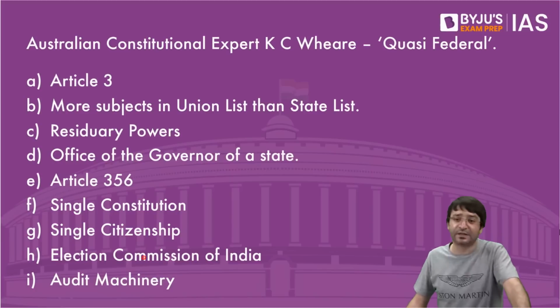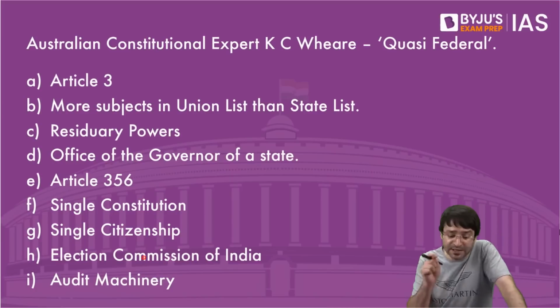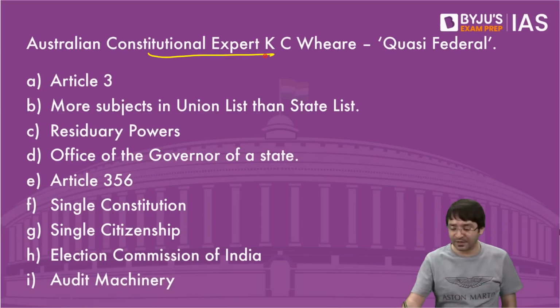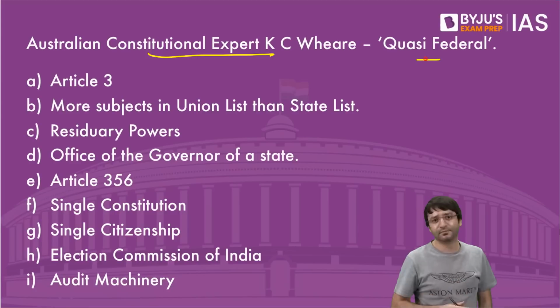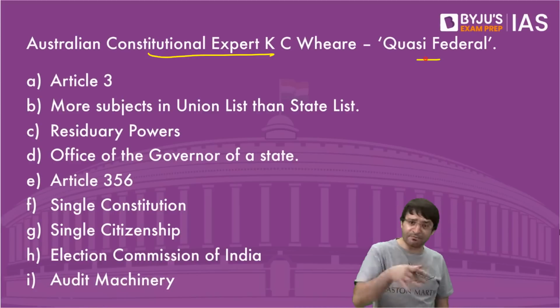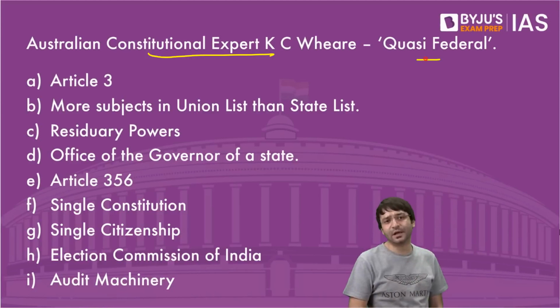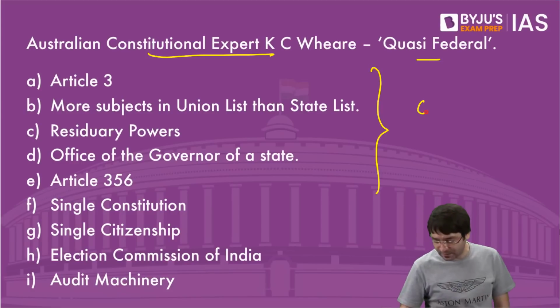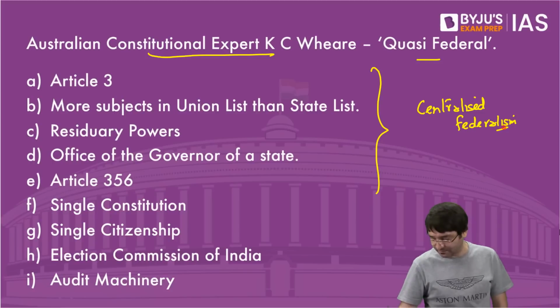And that is how we reach centralized federalism, for which Australian constitutional expert K.C. Wheare says, we are quasi-federal. A mix of unitary features, a mix of federal features. What are those features which make Indian constitution or Indian federalism, centralized federalism?